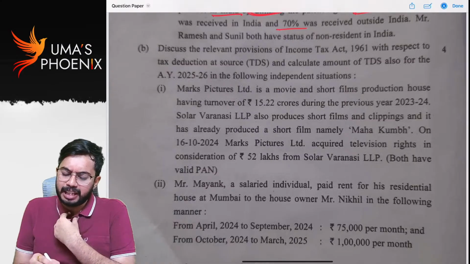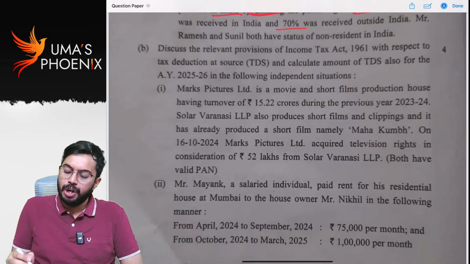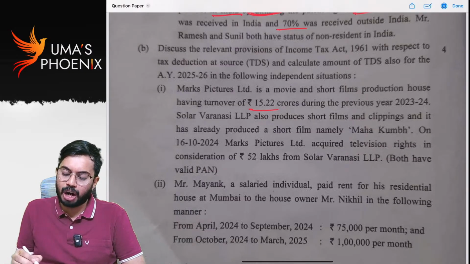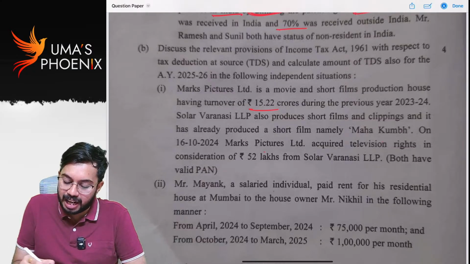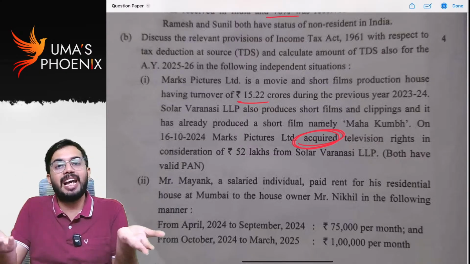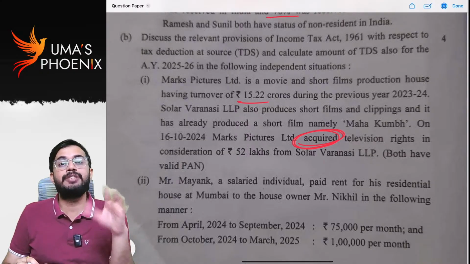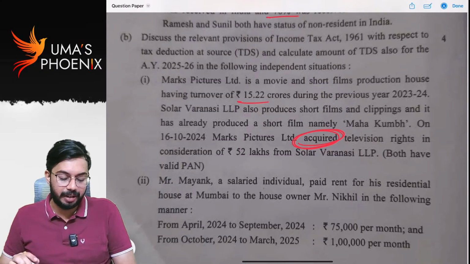So Mark Pictures is a movie and short films production house, turnover 15.22 crores during 2023-24. Solar Varanasi Limited also produces short films and clippings, and it has already produced a short film, namely Mahakum, on 16th October, acquired television rights. The acquisition means, for them, it amounts to sale. If it is sale, TDS is not required to be deducted under section 194C. Only if it is works contract, then only TDS is required to be deducted under section 194C.